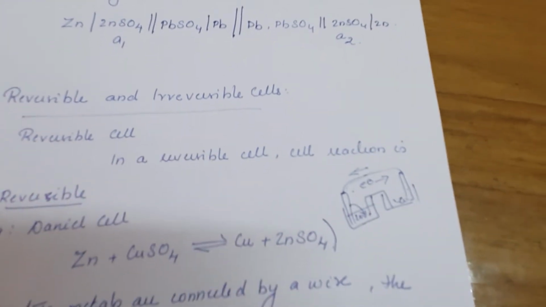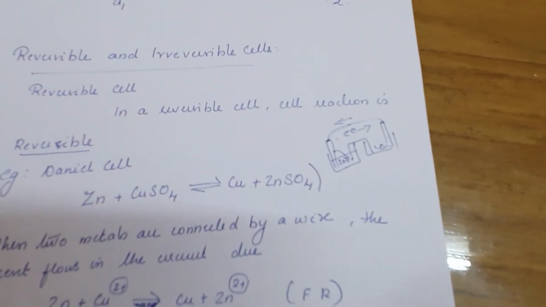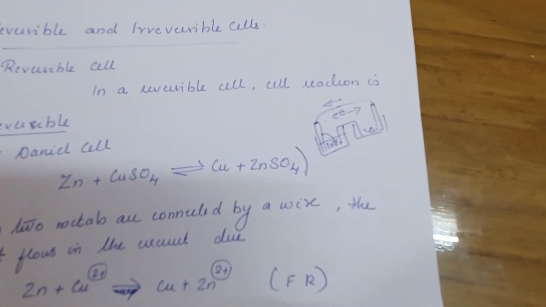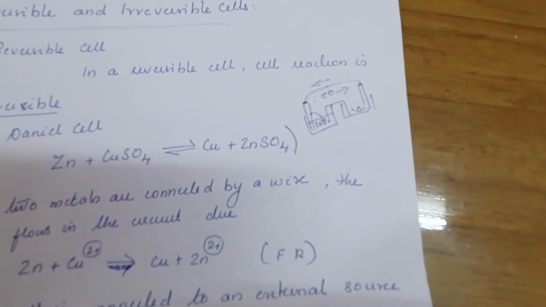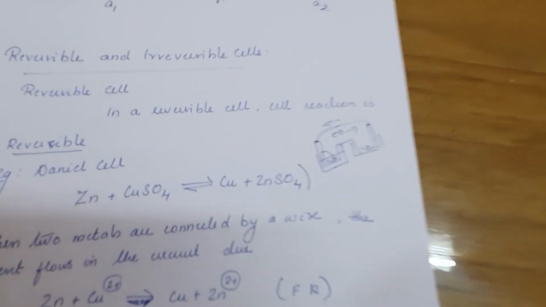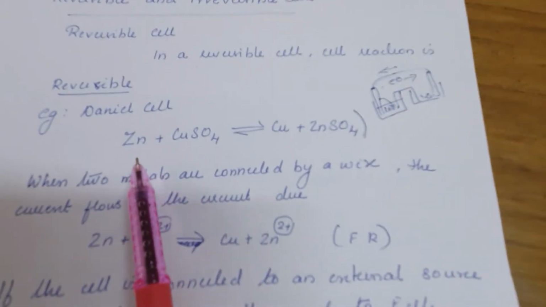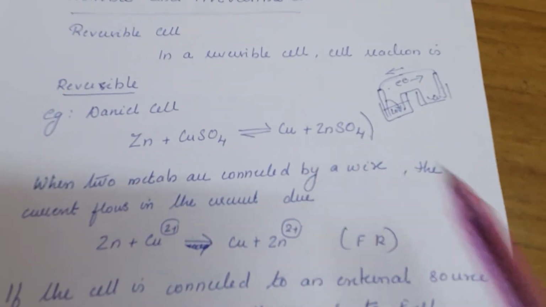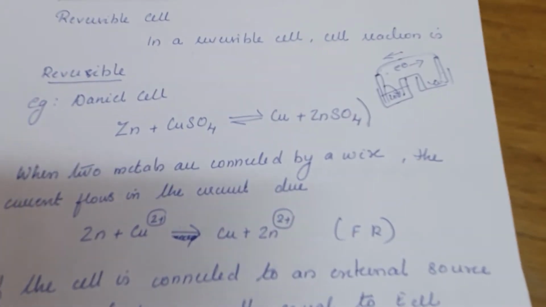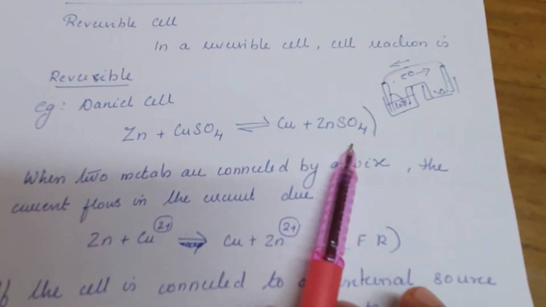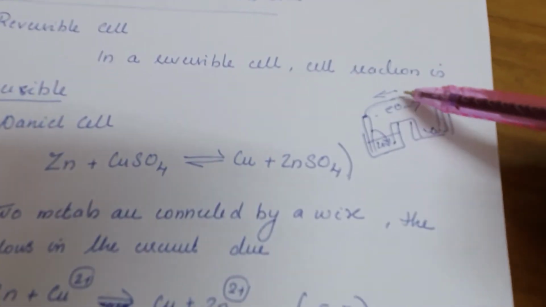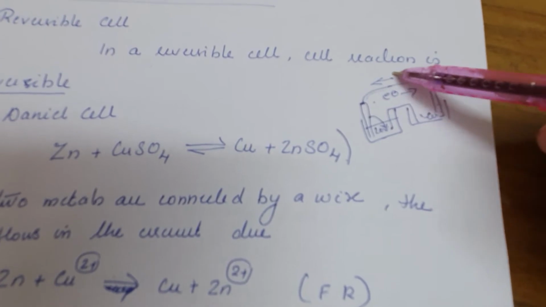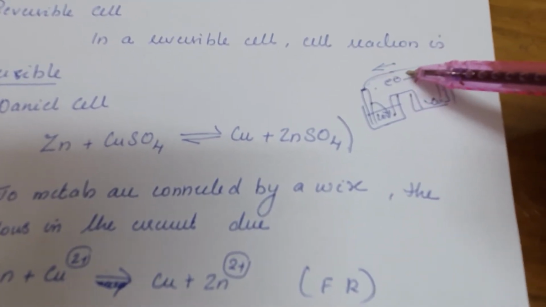Now we have reversible and irreversible cell. A reversible cell is a cell whose reaction can be reversed. For example, the Daniell cell. If you take the case of the Daniell cell, this is the reaction taking place. This is a spontaneous reaction. Now imagine that you connect an external battery instead of the galvanic cell.